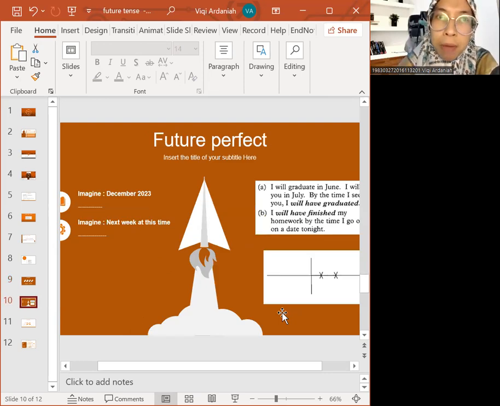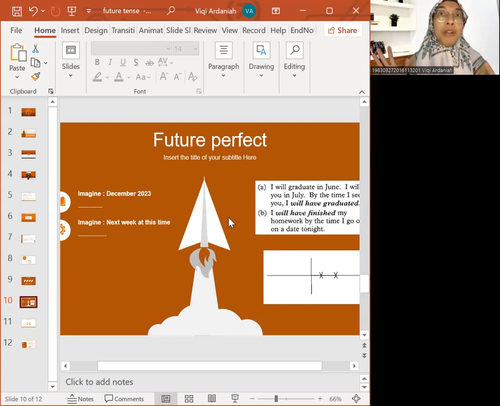Now, talking about the future perfect. The pattern of future perfect is will plus have plus the past participle, verb 3. It doesn't matter whether the subject is singular or plural; the pattern is the same: will, have, and verb 3 or past participle.